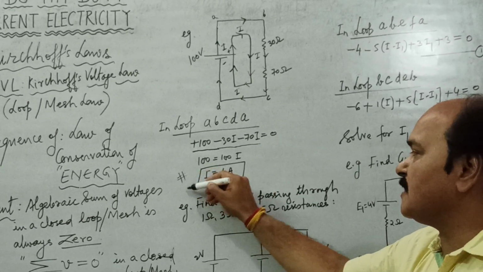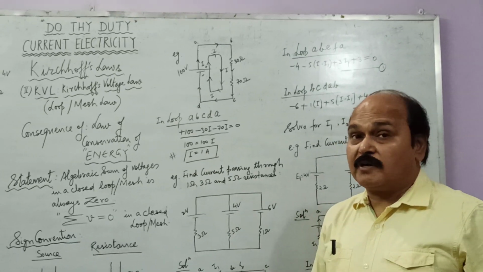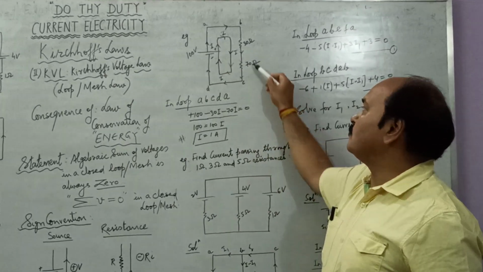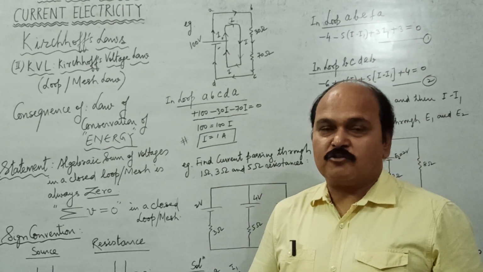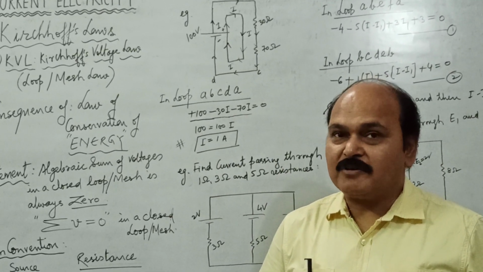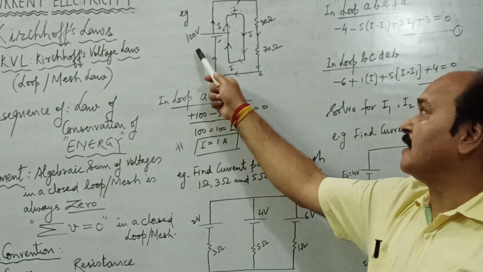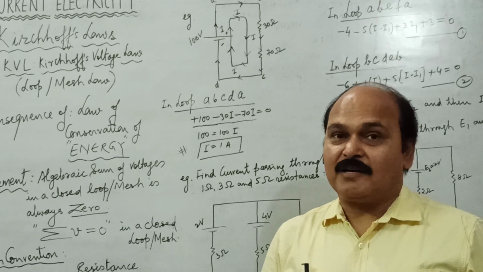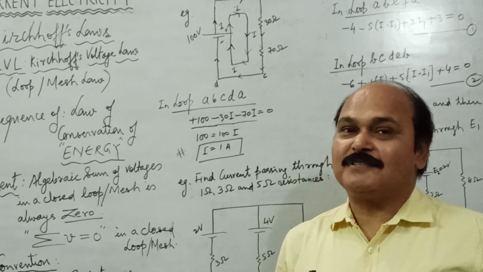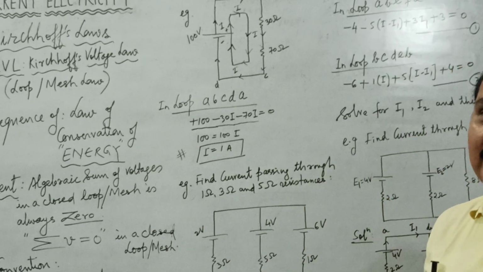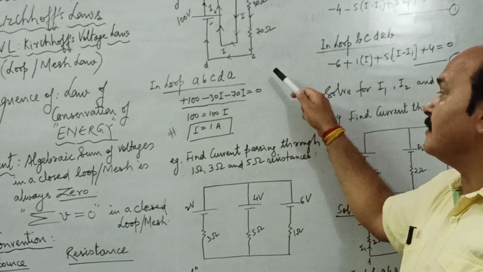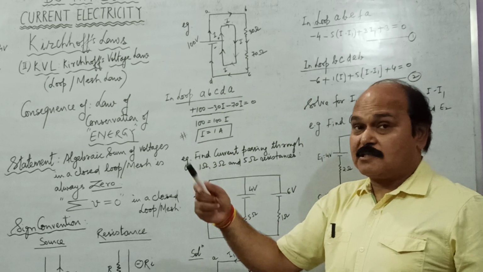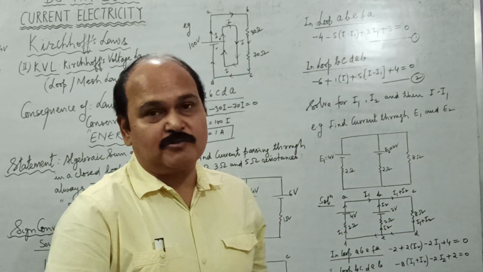This is such a simple circuit that we could have found out the value of current directly even without applying this law. So this is 100 volt and there are two resistances, 70 and 30 ohm. So what is total current? Total current is total voltage upon total resistance. Total voltage is 100, total resistance is 100. And what is the current then? 100 upon 100 is 1 ampere. So we could have found out this directly even without using KVL, but we have intentionally applied this law, so that you can find out the answer using the law as well as without using the law.